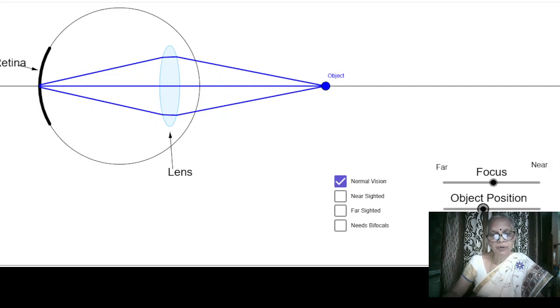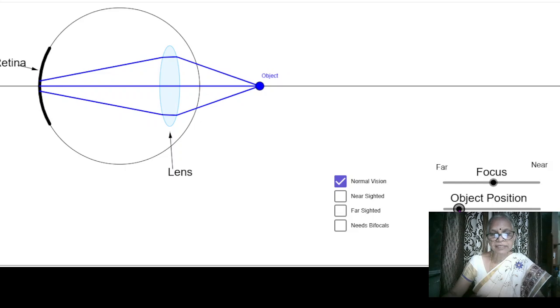So in the case of normal vision, if the person is not wearing any glasses, no power, depending on the object position, similar to the optical ray diagrams that we've constructed in my earlier videos, a ray passing through the optic center goes undeviated. Coming from these two ends, they get projected to the point on the axis called the focus. So if it is near, you are able to see that it is falling on the retina.